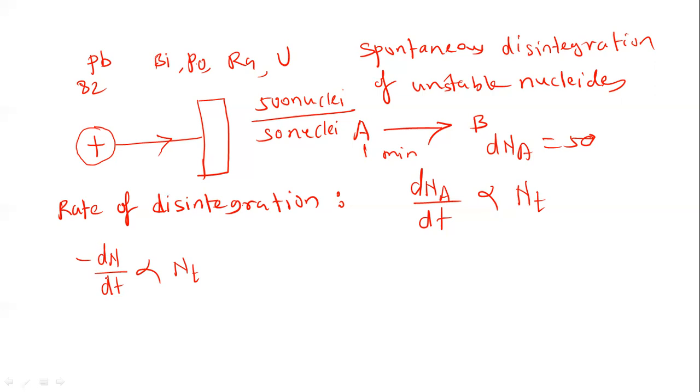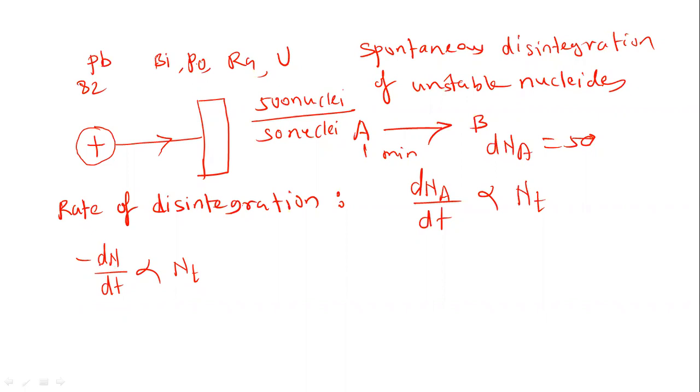So the rate of disintegration is directly proportional to the number of nuclei present at that instant. Suppose that 500 nuclei are present. Whatever number of nuclei are present at that instant, the rate of disintegration is determined accordingly.